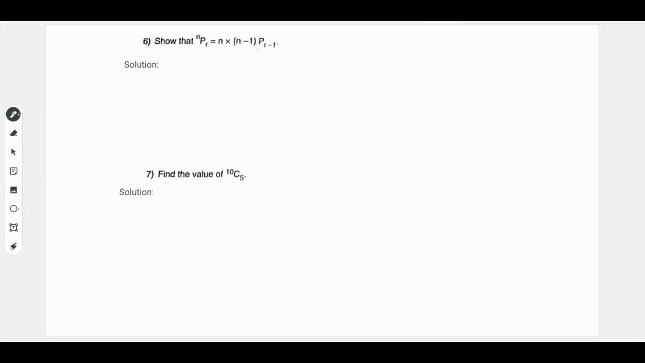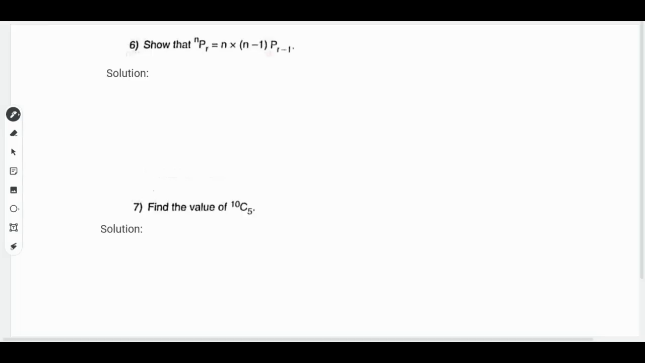Moving on with the next equation, we have nPr is equal to n into (n minus 1)P(r minus 1).